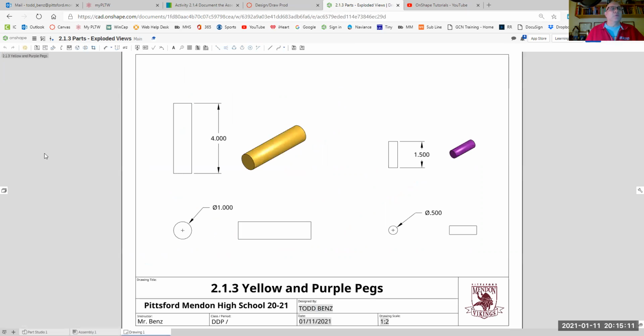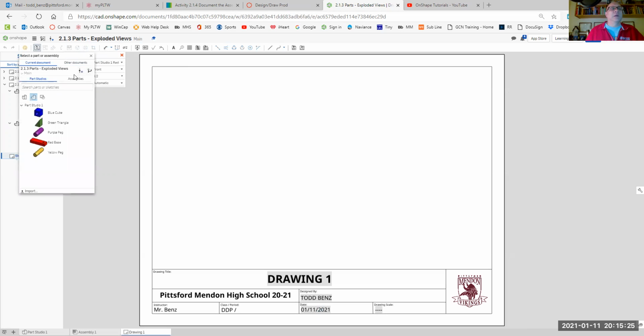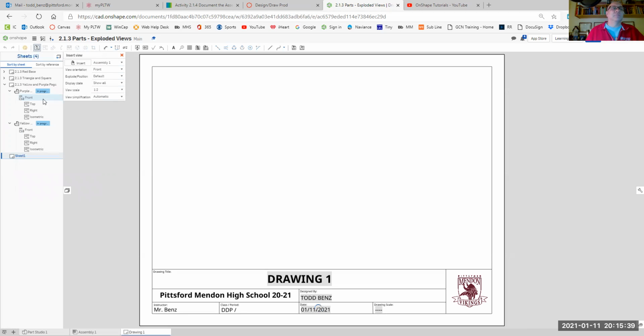And just like I did with the rest of these sheets, we'll go over here to our sheets and open it up. We'll come up to the top. We'll insert another sheet. I'll select the insert and then I'm going to select insert again. Now, instead of going to my parts view and inserting a part like we did previously in part 1, I'm going to select assemblies. And my window should open up. I'll select my assembly right there.